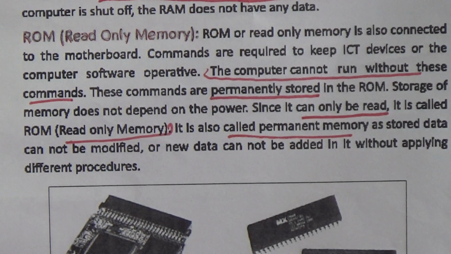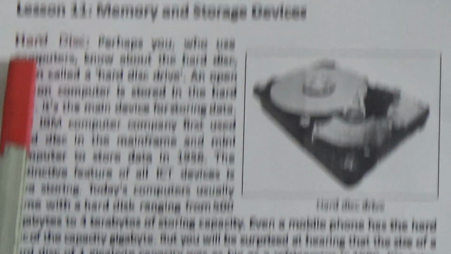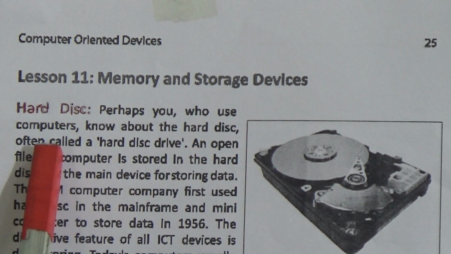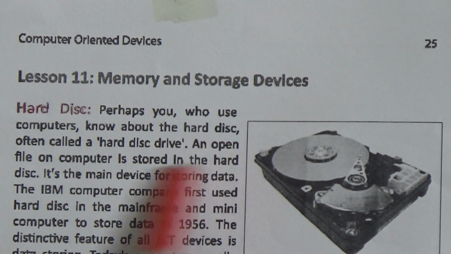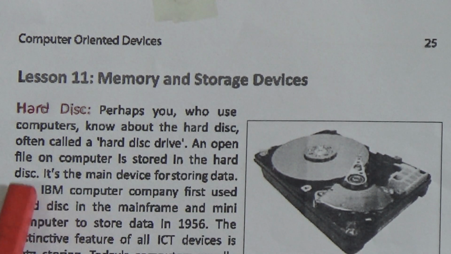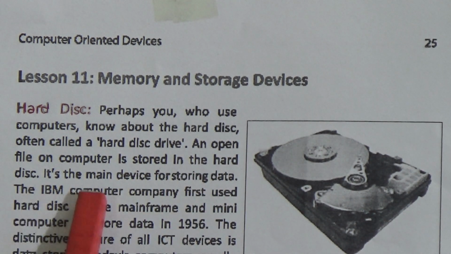Okay. Now we are going to lesson 11, memory and storage devices. At first, the hard disk. Perhaps you who use computers know about the hard disk, often called a hard disk drive. An open file on a computer is stored in the hard disk. It is the main device for storing data.